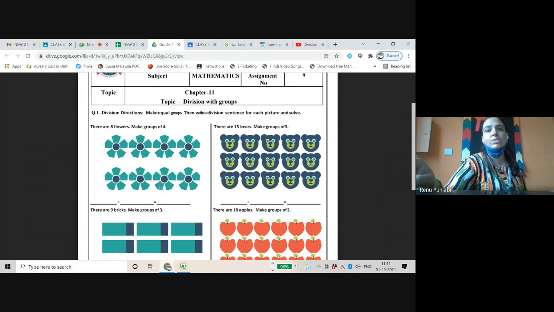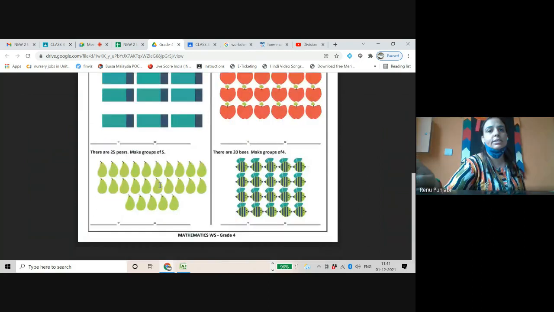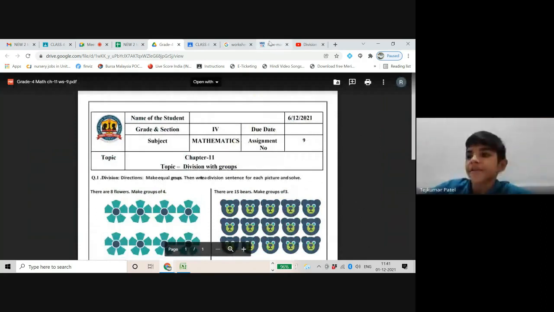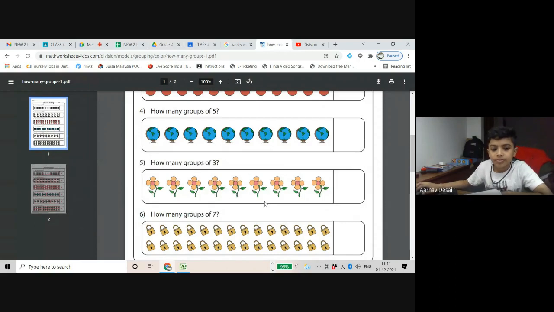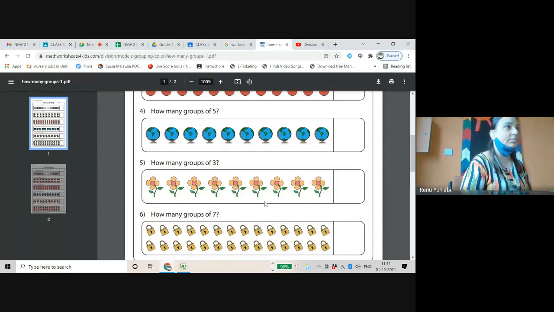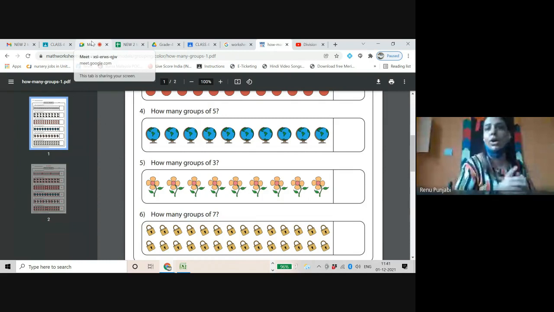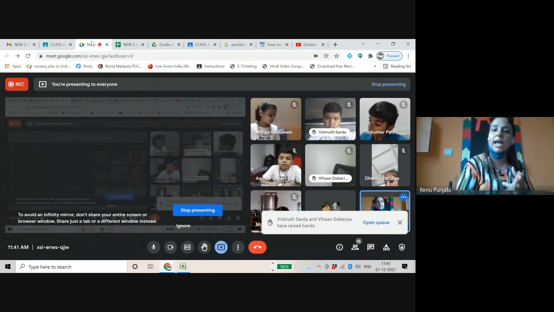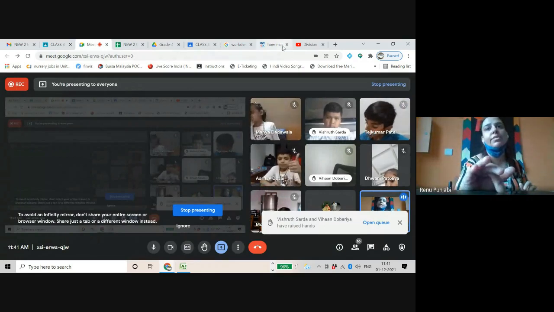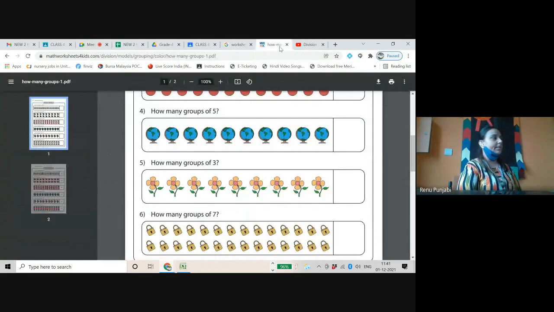So will you be able to do this worksheet? Yes, ma'am. It is easy. Now please note it down fast. I will send it in the activity classroom. Children, please note that whatever work relates to any subject, you will get only in the activity classroom, not in 4C. So check your maths work today in the activity classroom. Am I clear? I will make the folder of maths the same way we were doing and check your work there. Done, everyone?